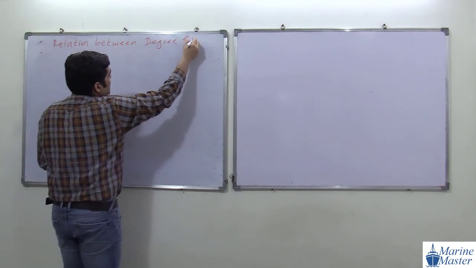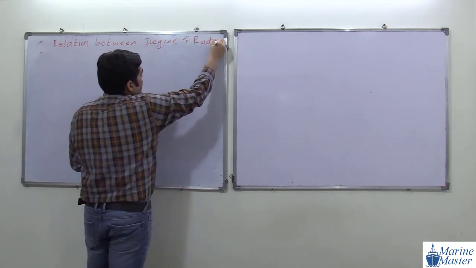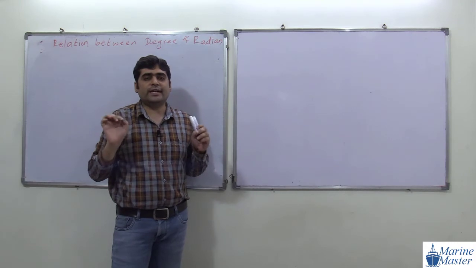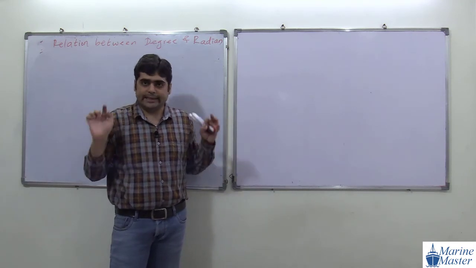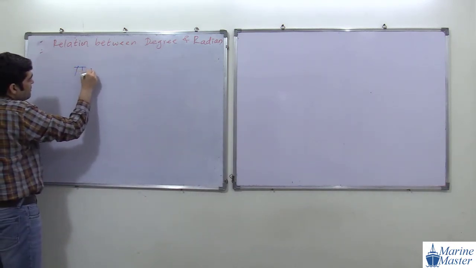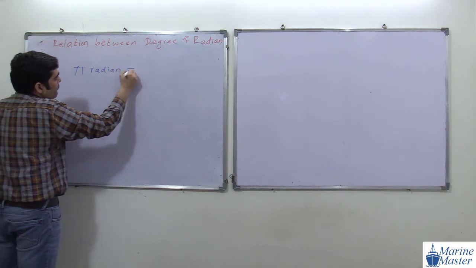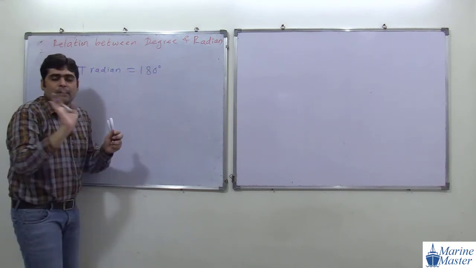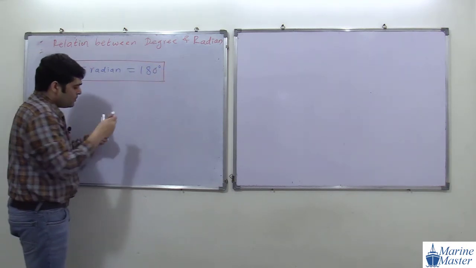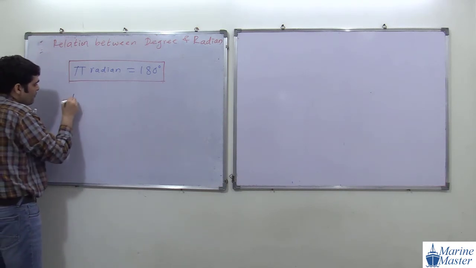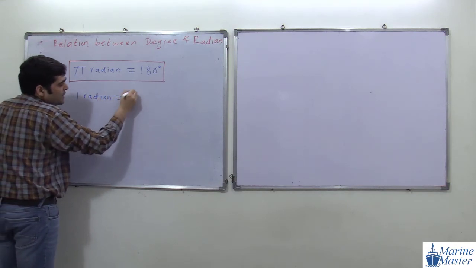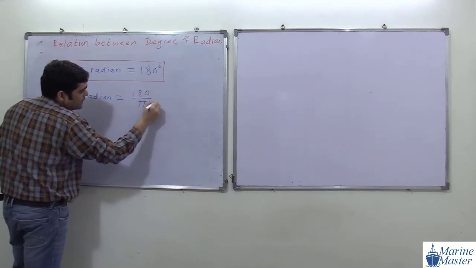Always remember one important point: pi radian means 180 degree. If you memorize this, then everything is very simple, since everything depends on this. So from here, 1 radian will be equal to 180 by pi degree.